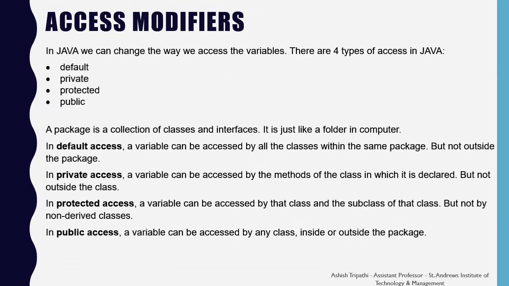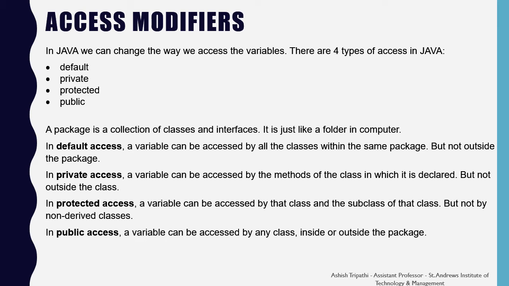Access modifier. In Java, we can change the way we access the variables. This can be done with the help of 4 access modifiers, likewise default, private, protected, and public. A package is a collection of classes and interface. It is just like a folder in the computer.